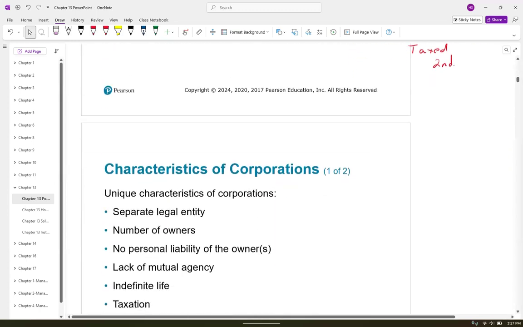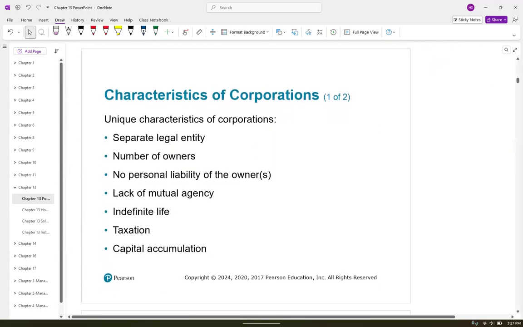Okay, so some of the characteristics: we have a separate legal entity. We have a number of owners, which could be one, it could be a million. There is no personal liability of the owners. I just mentioned that. There is lax mutual agency. So if the people working inside of Walmart make bad business deals, they really don't affect me, because they can do whatever and it's not going to affect my personal assets and financial stability. Okay, we do have that double taxation.